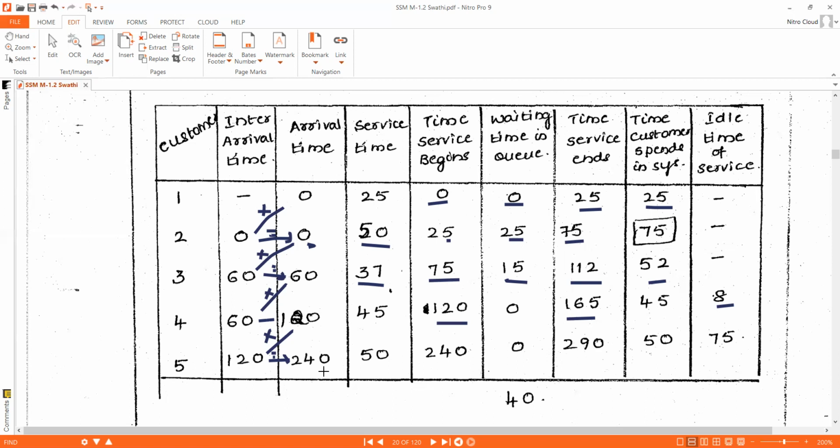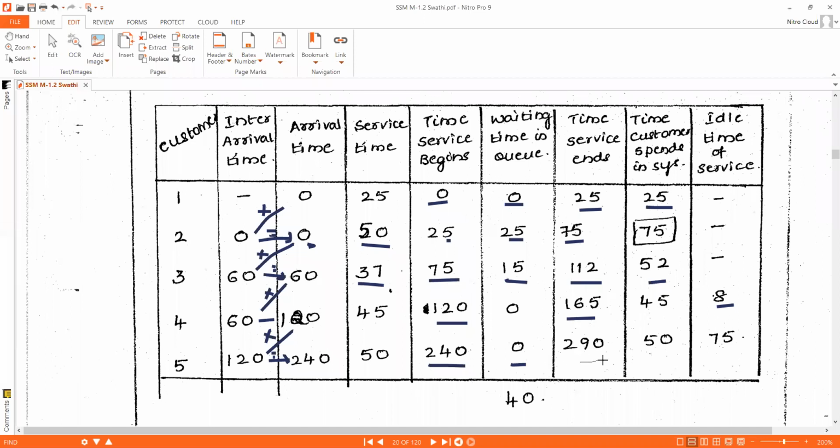Next, customer 5 arrives to the system at 240 minutes. At that time, is the server busy? No, at 165 the server became free. So immediately when he arrives, the server will start servicing customer 5. Customer 5's service will begin at 240. And did he wait in the queue? No, the server is free, so his job started executing immediately.